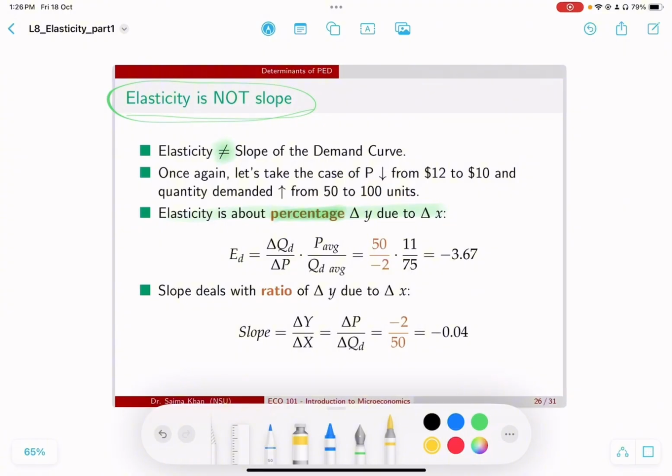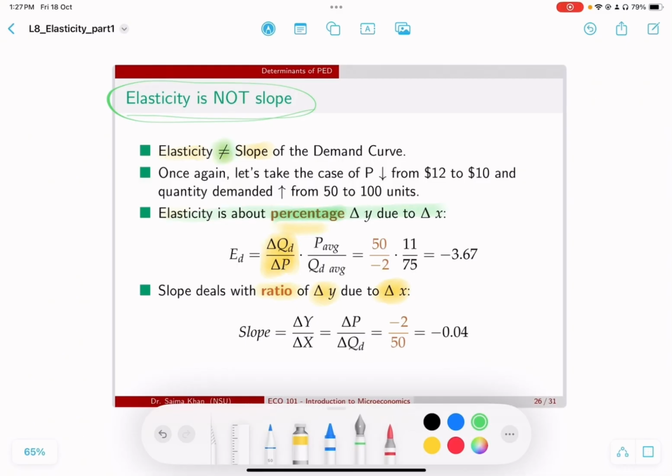One last word of caution: please don't confuse elasticity with slope. So that's why the first bullet is saying, look, elasticity is not the same as slope of the demand curve, okay? To understand that, just remember that elasticity is about percentage change in y due to x, where slope deals with the ratio of change in y to change in x. There's no percentage here. So look at, when we calculate elasticity, do you see this part? This part is actually nothing but the slope, right?